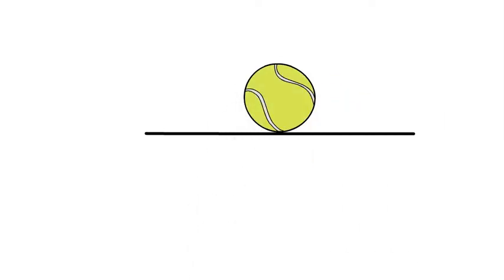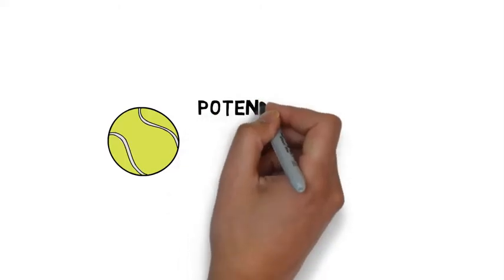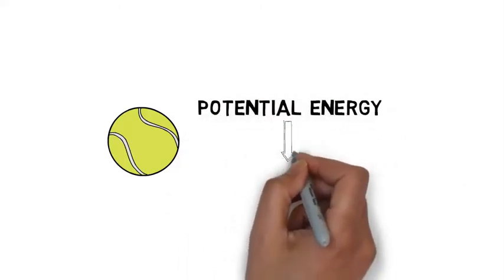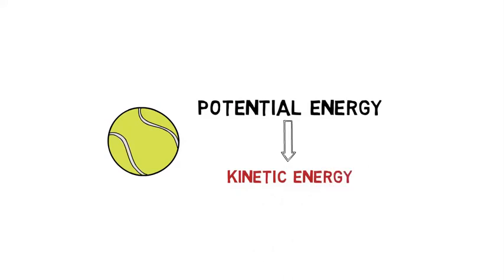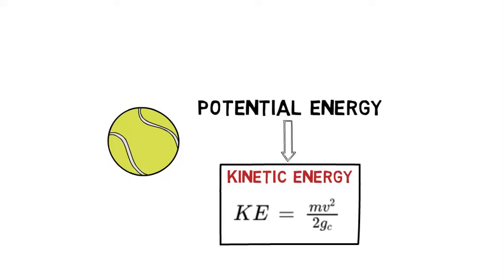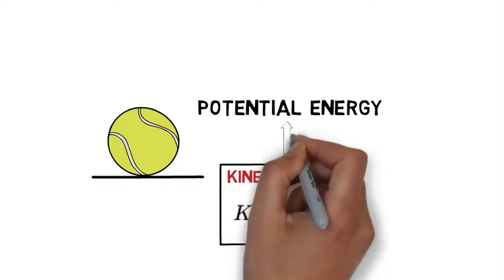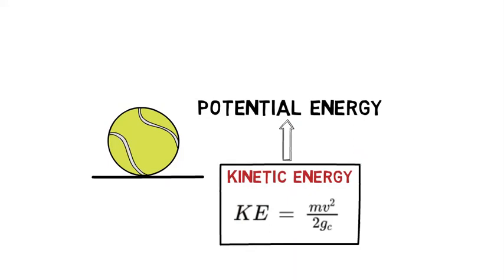However, if we pull the shelf out from under it, the ball is no longer at rest and instead begins to move. The ball's potential energy is now being converted to kinetic energy. Kinetic energy, KE, can be shown as the mass of the ball times its velocity squared, divided by 2 times the gravitational constant. Once the ball hits the floor, its kinetic energy is again converted back to potential energy.